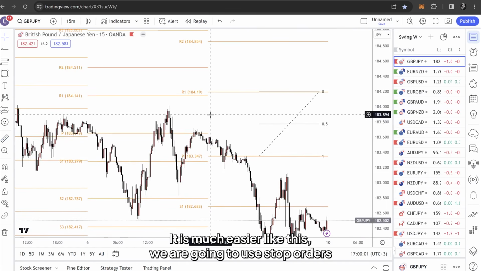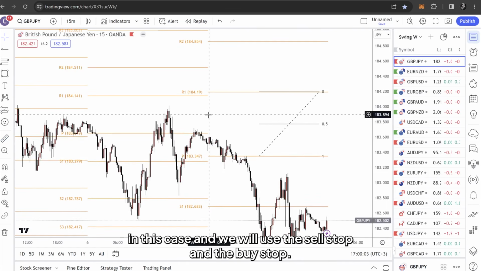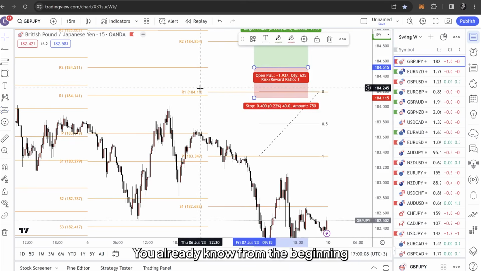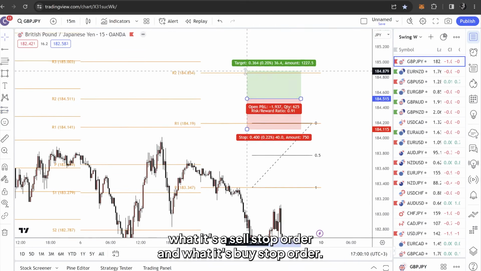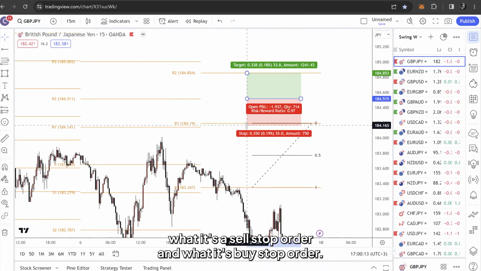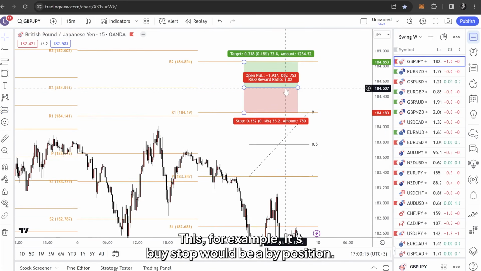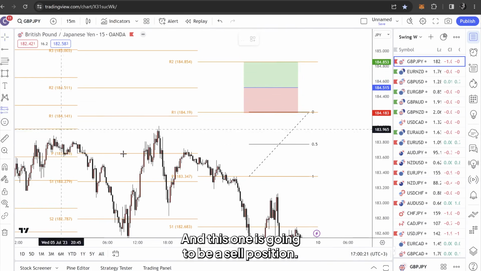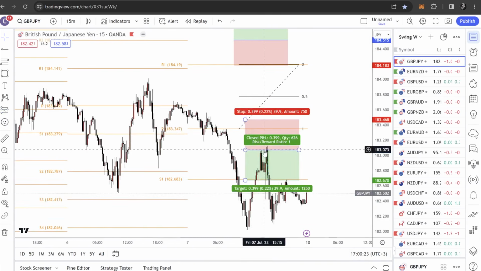We are going to use stop orders in this case, and we will use the sell stop and the buy stop. You already know from the beginning what a sell stop order is and what a buy stop order is. This, for example, is a buy stop, which will be a buy position, and this one is going to be a sell position.